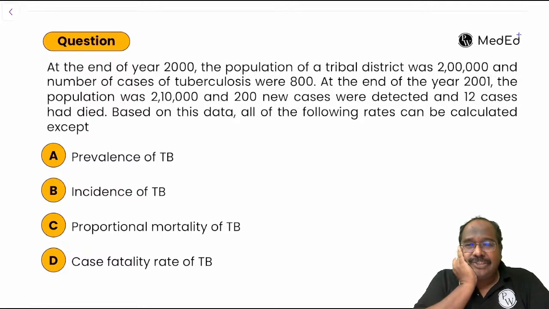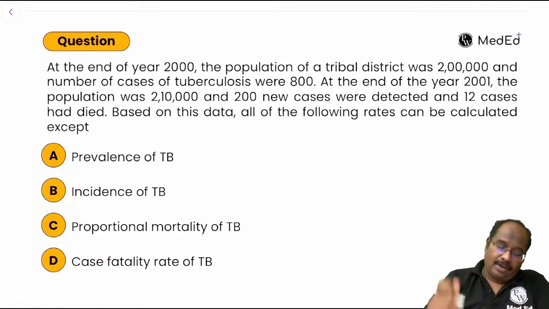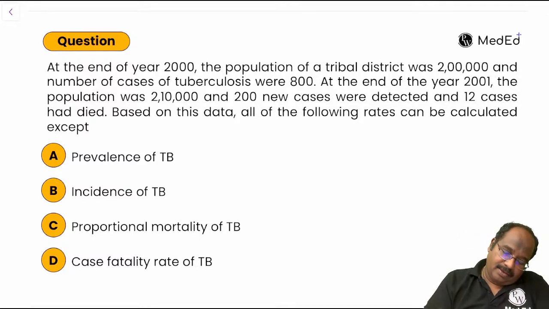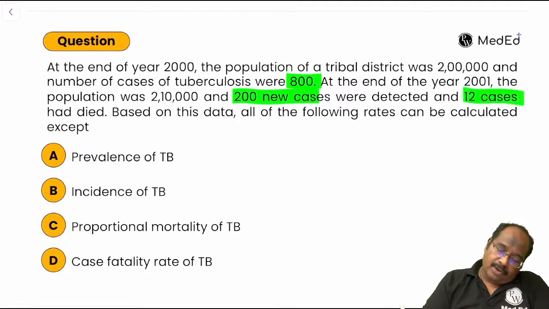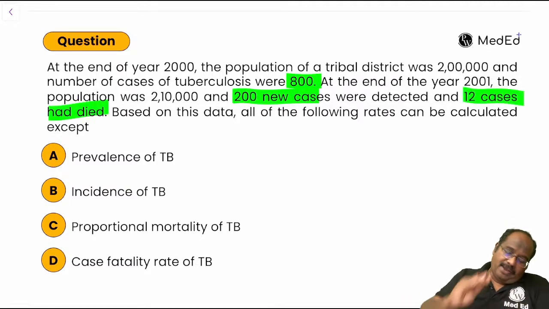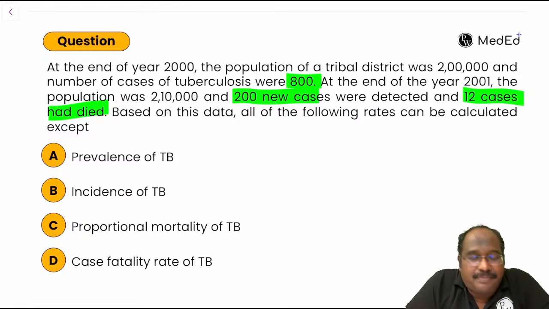A good question. You have old cases, you have new cases, 12 died. Now tell me, all can be calculated except.